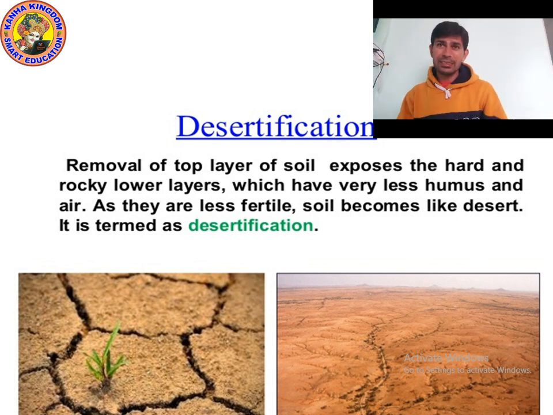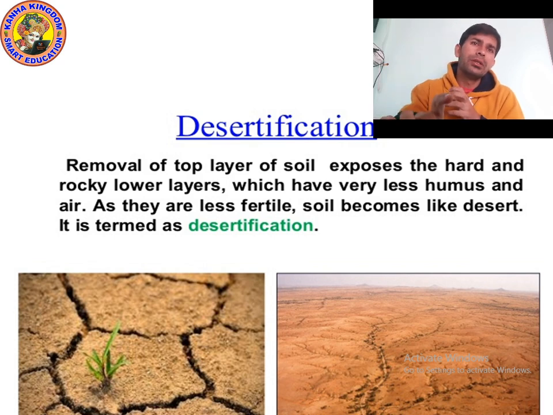So first of all we studied about deforestation. What is deforestation? The clearing of forest and using the land for other purposes is known as deforestation. Then we studied about the causes of deforestation: procuring land for cultivation, building houses and factories, using wood as fuel, and making furniture. The natural causes of deforestation are forest fire and drought, and greed for money is also a reason.